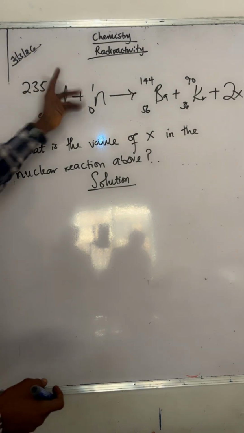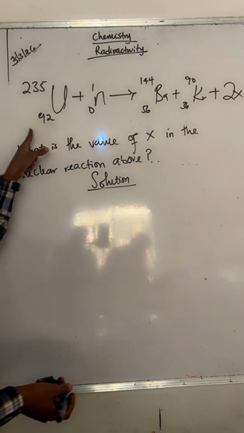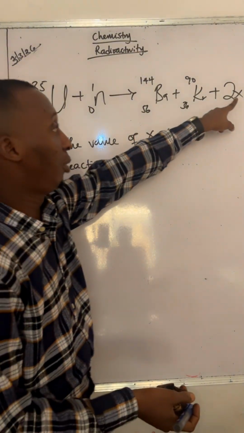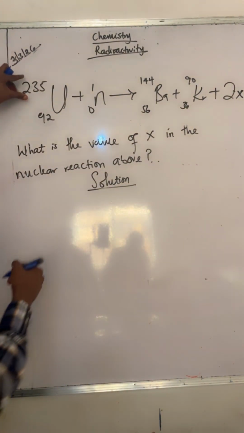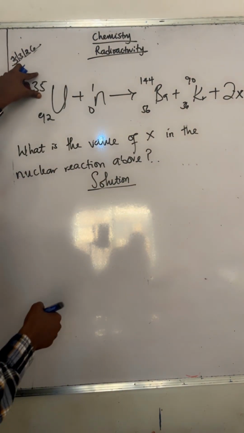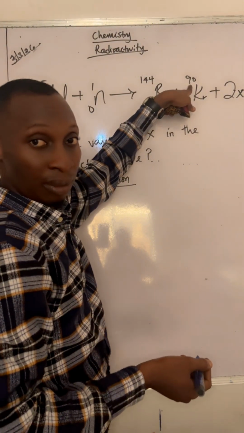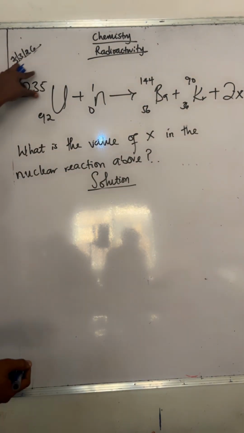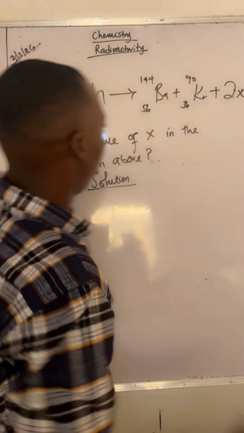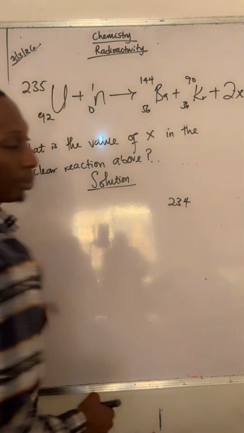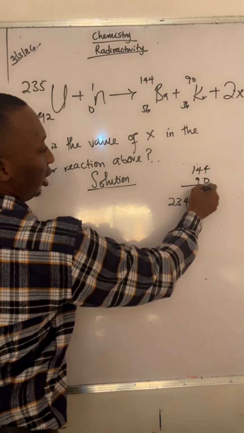I have 92, 0 is 92. 56 and 36 is 92 as well. So I guess this one here is balanced. I'm looking for the value of x, don't forget. After which, by the time I had this one and this one together, 235 plus 1 is 236. I have 144 plus 90, so that this one plus this one is what? A 234. So 144 and 90, you can experiment that. 144 and 90 is 234.